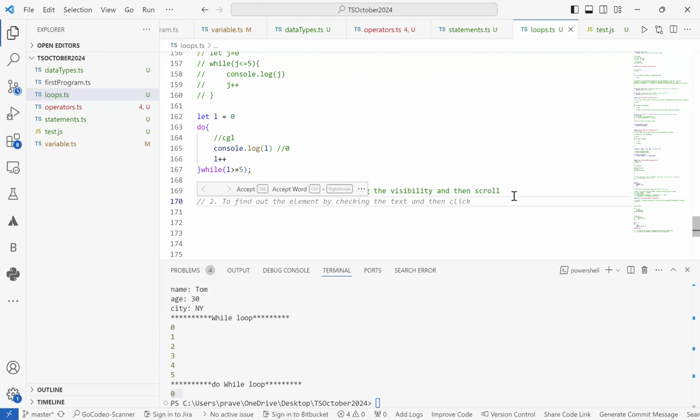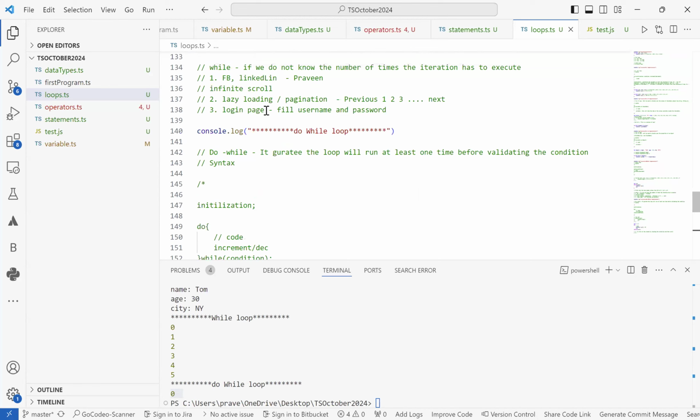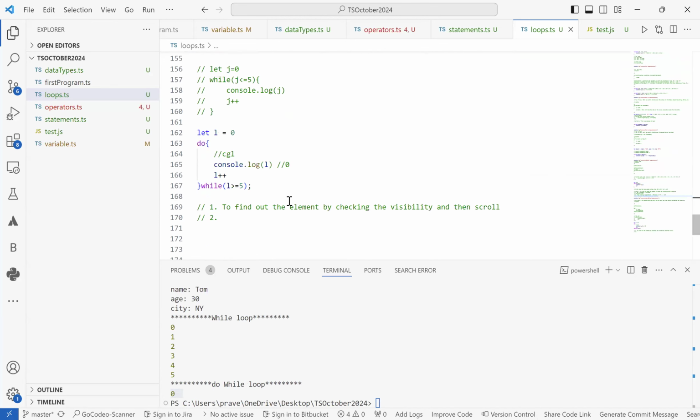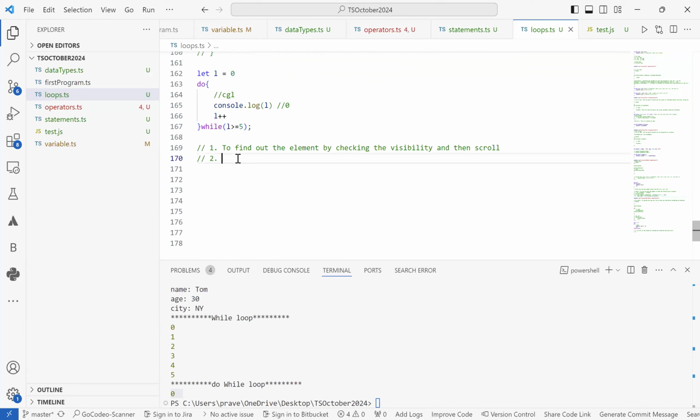Second, let's say you are trying to get some kind of input from the user, right? As I discussed in terms of the while loop, you are trying to get the username and password from a user. So here also we can use a do while loop. How and why? Because do says that at least I'll execute one time. So at least it will first get the values from the user, that means the username and password, and then it will try to execute with whatever the user has filled.